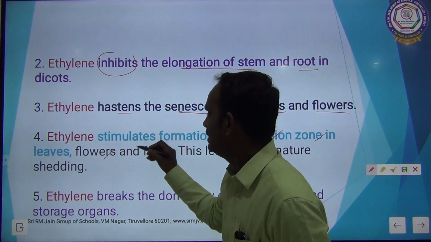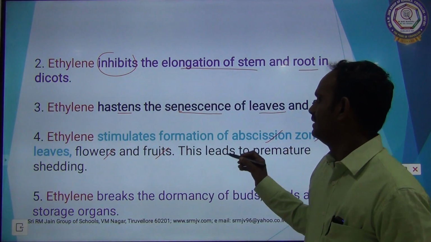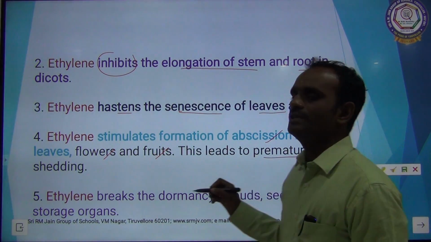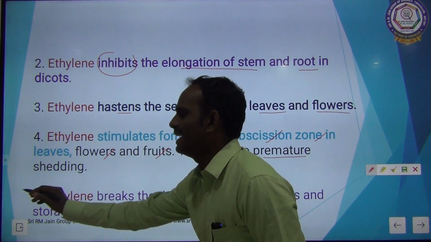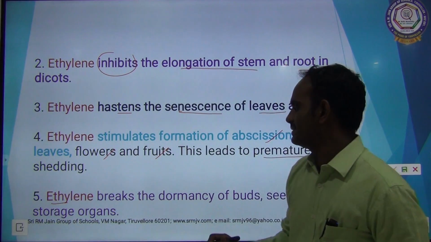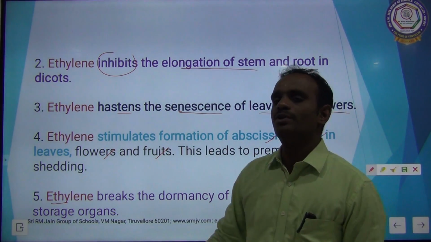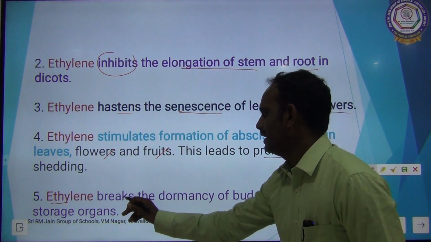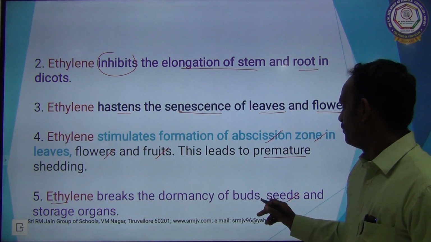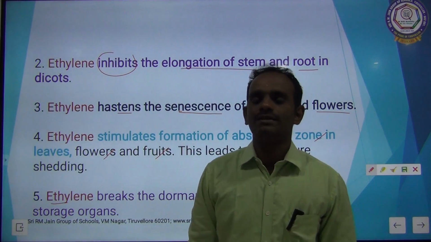So ethylene stimulates the formation of abscission, which leads to premature shedding. The last point, ethylene breaks the dormancy of buds, seeds and storage organs.